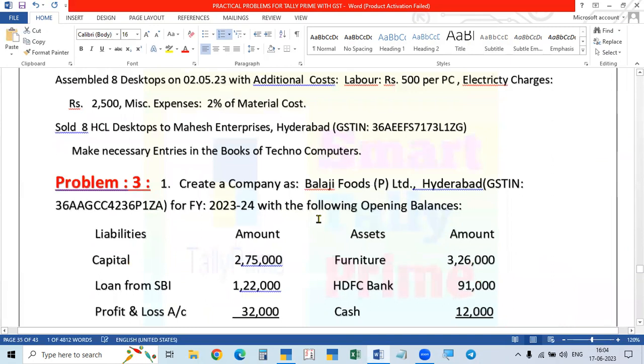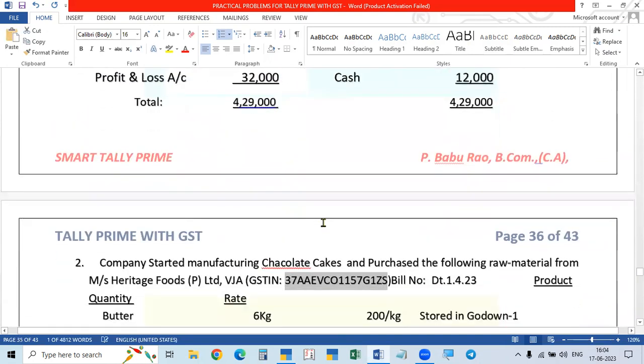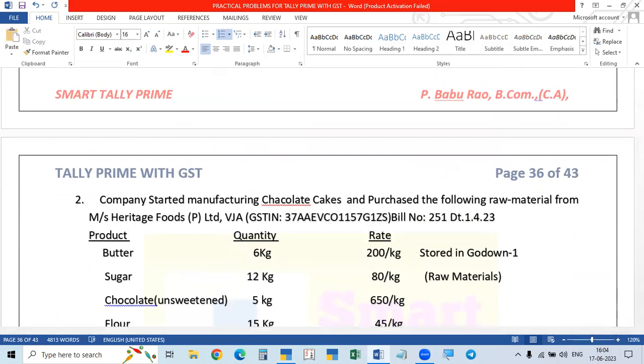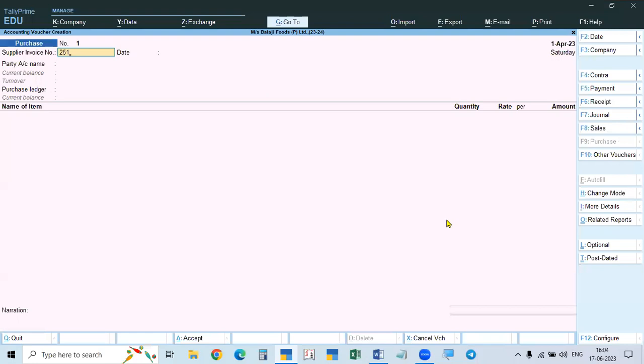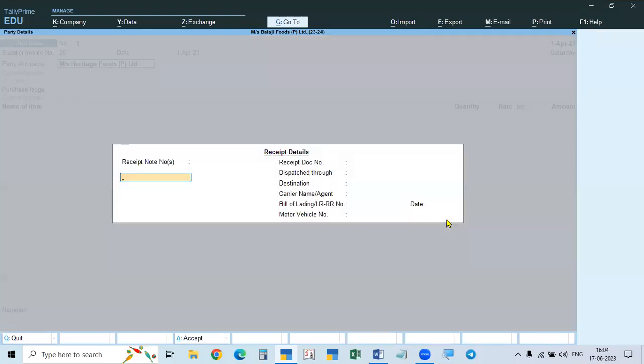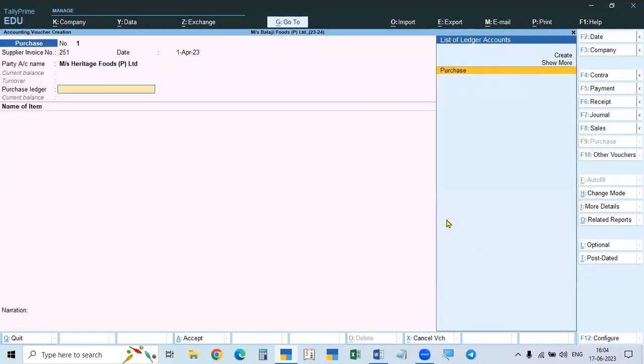That is the bill number. Bill number is missing here. For example, 256. You take up 251 bill number. Okay. There is some other number I will be missing. So 251 we are giving, and then purchasing and taking Heritage Foods. Heritage Foods we are purchasing, and then accept.